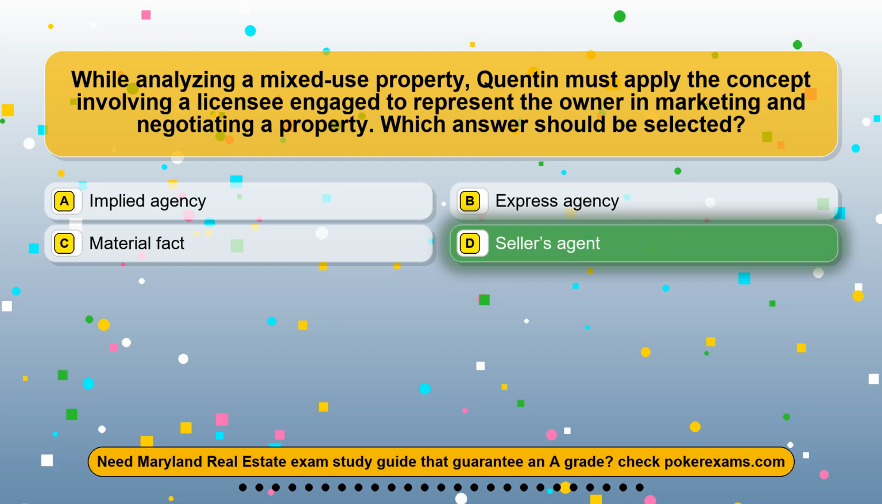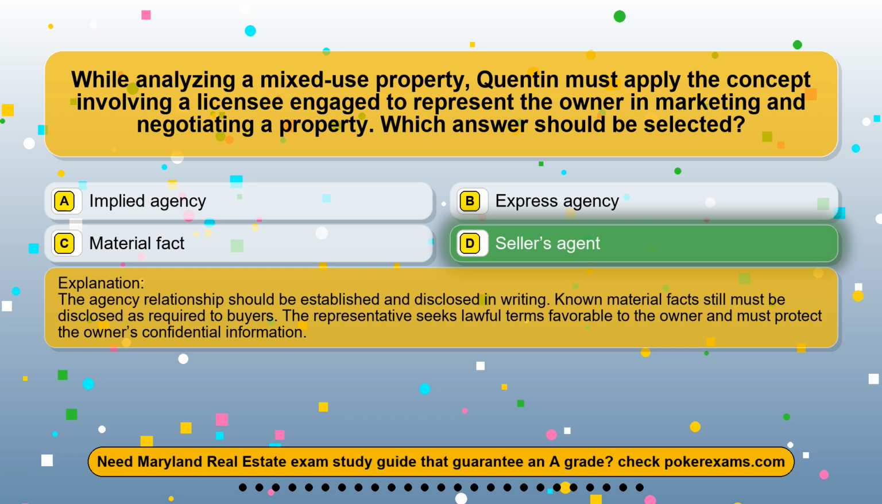The correct answer is option D, seller's agent. The agency relationship should be established and disclosed in writing. Known material facts still must be disclosed as required to buyers. The representative seeks lawful terms favorable to the owner and must protect the owner's confidential information.